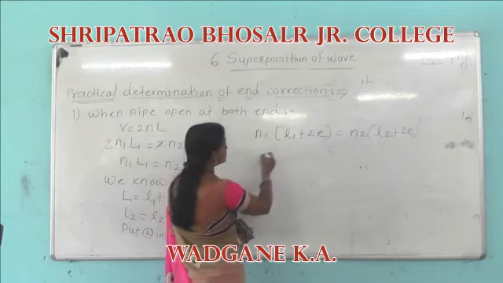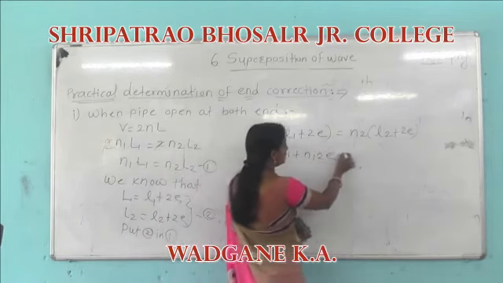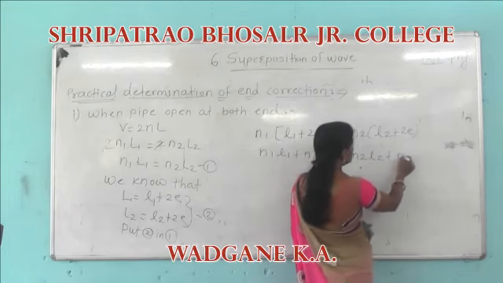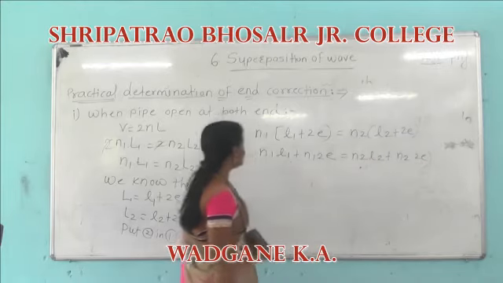By multiplying, n1 L1 + n1 2E = n2 L2 + n2 2E.